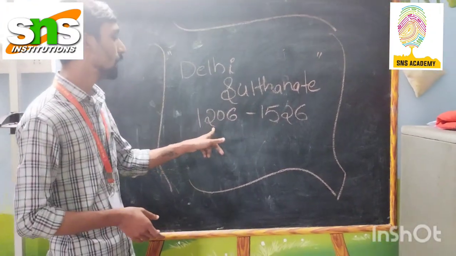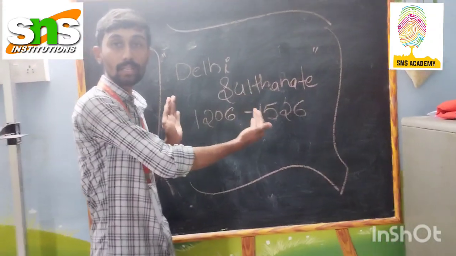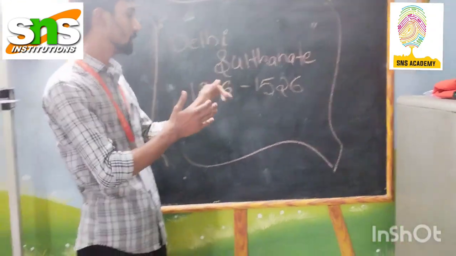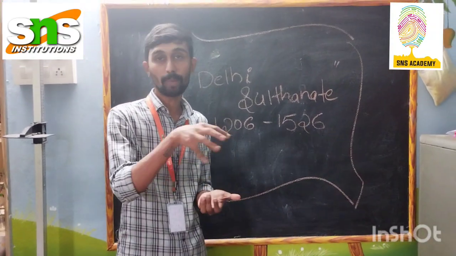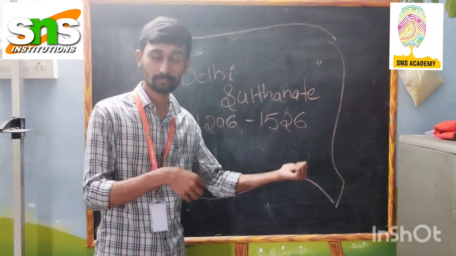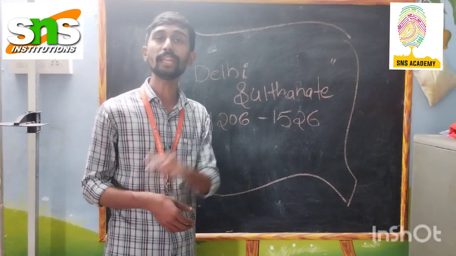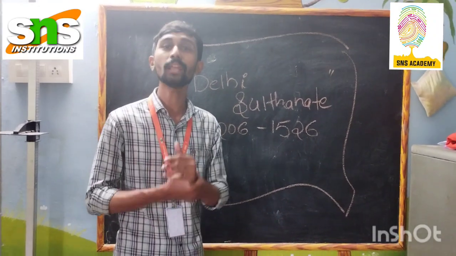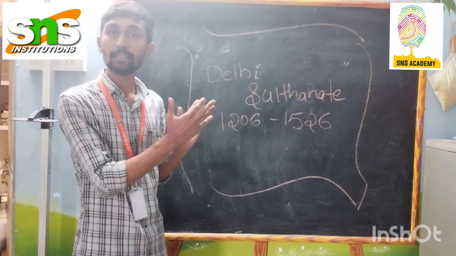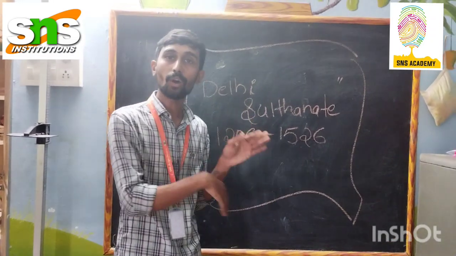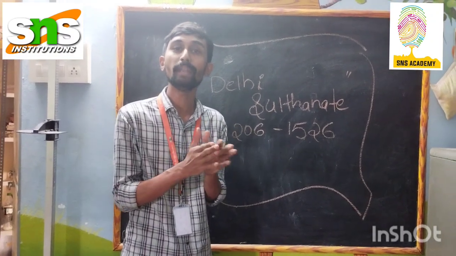So from the year 1206 to 1526 is the period of the Delhi Sultanate, with this as the starting year and this as the final year. After that, Babur conquered the last ruler of the Lodi dynasty. After that he established the Mughal Empire in the medieval period. So the Delhi Sultanate played an important role and a significant part in the history of the medieval world.